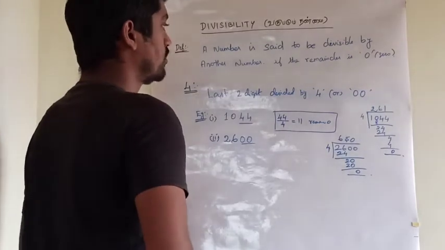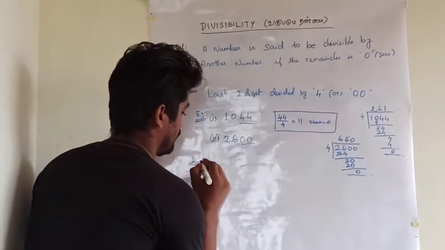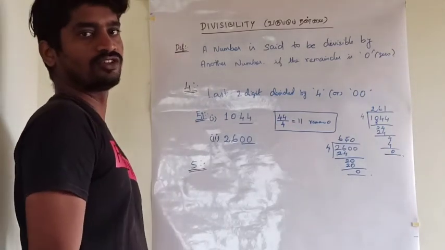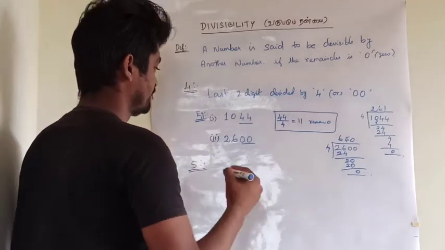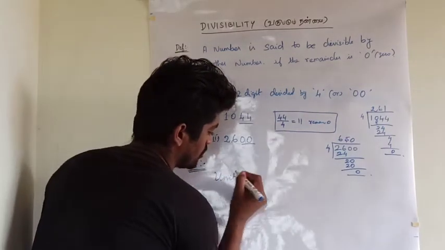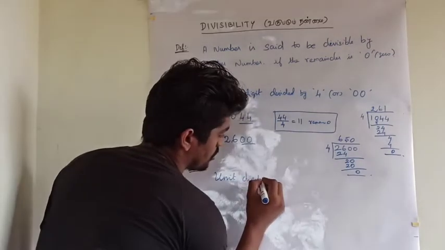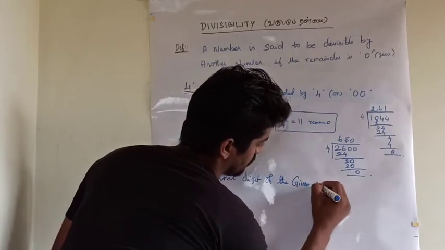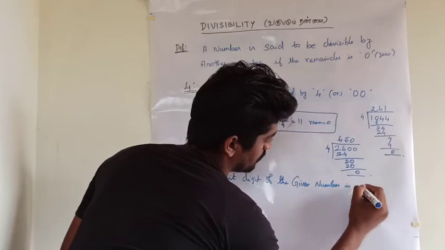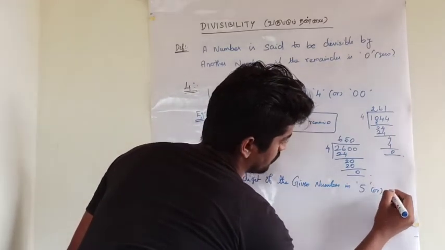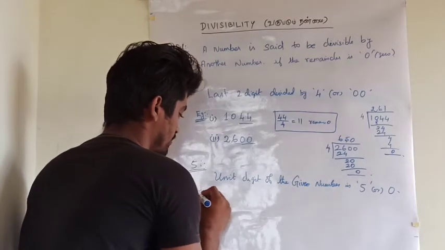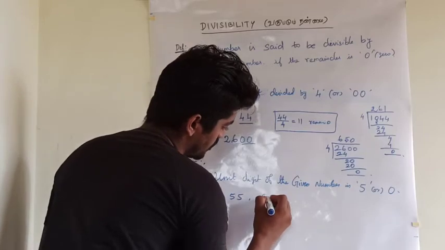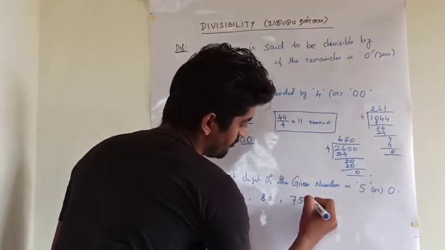Next, the rule for 5. The last digit of the given number is to be 0 or 5. For example, 55, 80, 75.